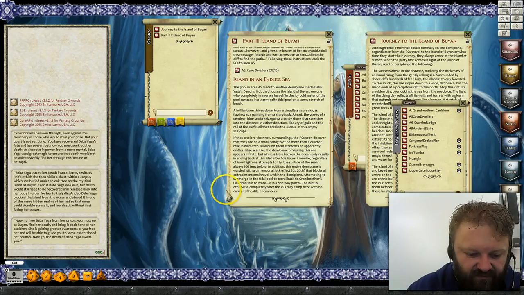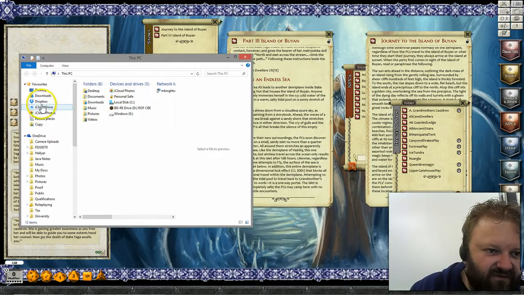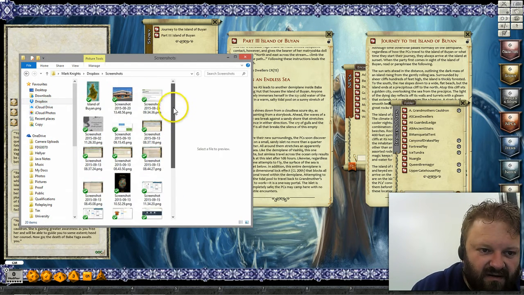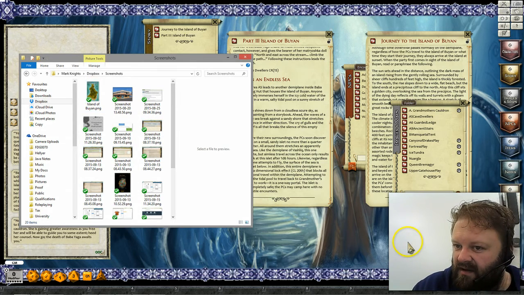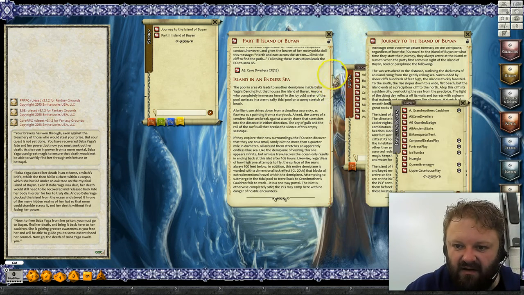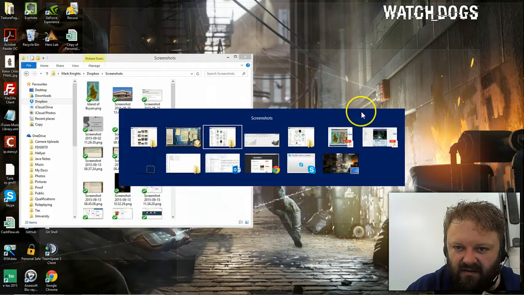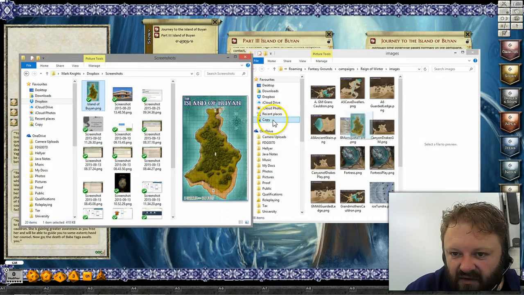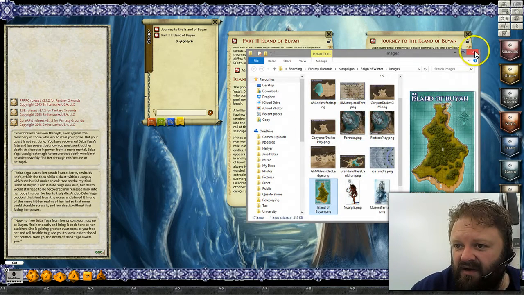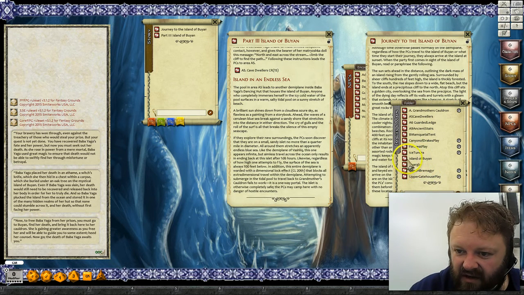I should have kept that open. It was a bit silly. So let's make it a bit smaller. Find the details again. Screenshots. Island of Buyan's up the top. Now over here we have our images and maps. We're going to open that folder and drag my Island of Buyan into that folder. Don't need my screenshots anymore. It's there. When I click back here, you'll find the Island of Buyan has been put across.